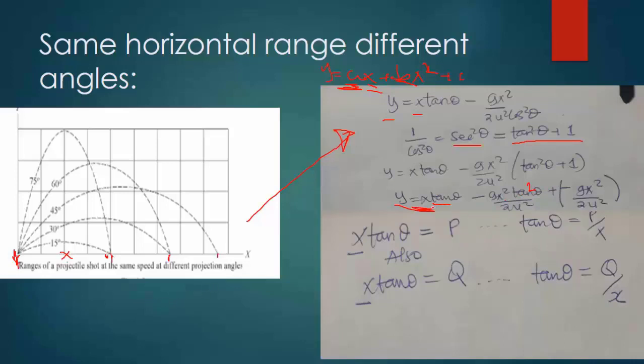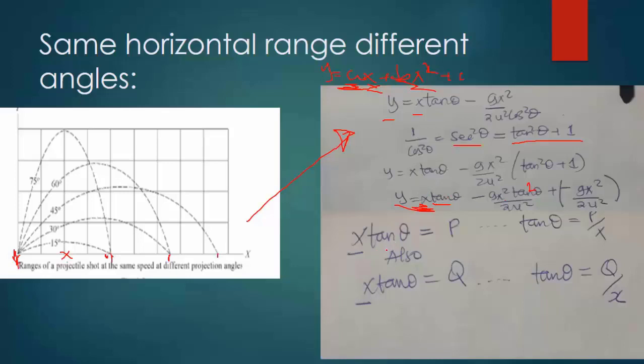Kwamba kwa hii equation hii x ndio hii constant, usije ukachanganya. Hii x ndio hiyo kwa sababu tunataka kuona at the same horizontal range. Hii x ndio constant a. Our x ndio hizi tan theta. It means kama tutapata value mbili za x, tutapata value mbili za tan theta.